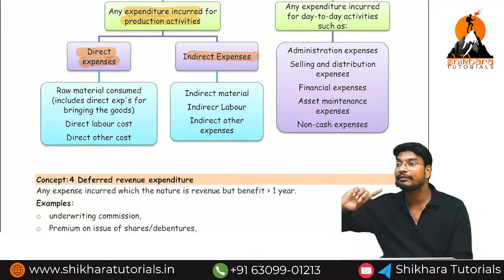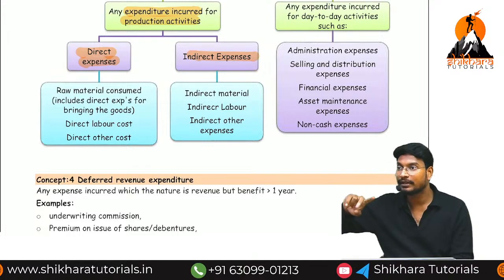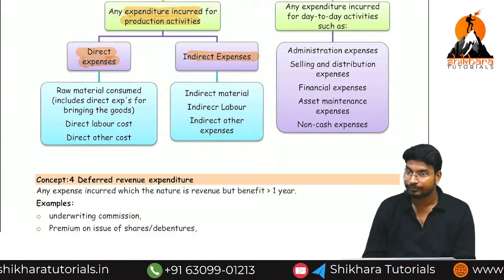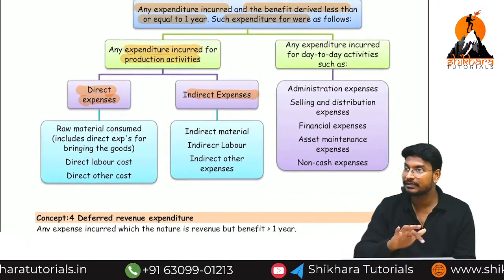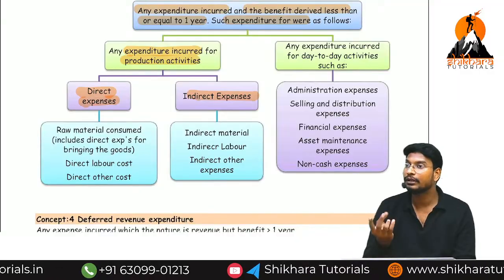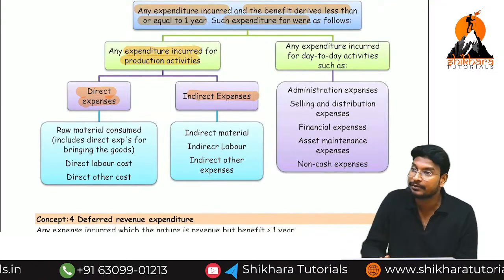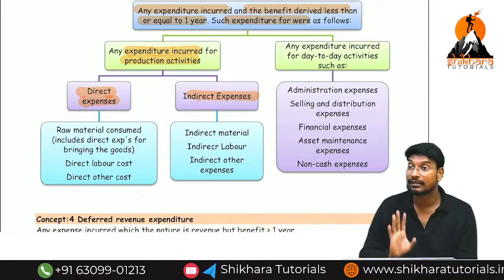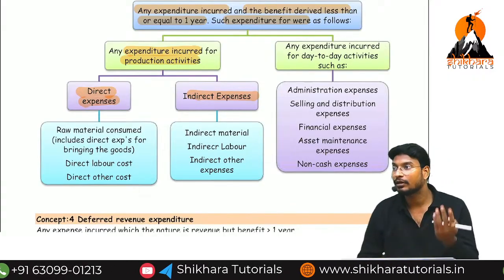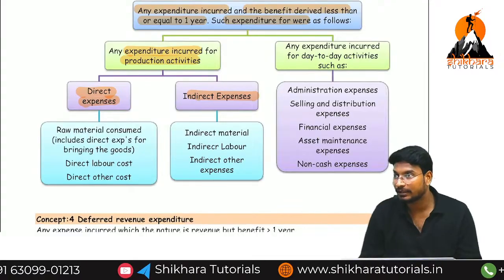In costing, they divide into two parts: direct expenses and indirect expenses. We need not see that here. For us, we want only two types of expenses: capital expenses and revenue expenses. Capital means asset. Revenue means normal expenses. Are you getting the point?